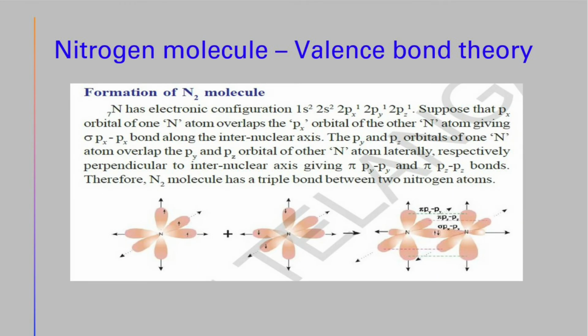Nitrogen molecule by valence bond theory. Nitrogen has electron configuration 1s2, 2s2, 2px1, 2py1, 2pz1. Suppose the px orbital of one nitrogen atom overlaps the px orbital of another nitrogen atom along the internuclear axis, giving one sigma bond, and the py and pz orbitals of one nitrogen atom overlap the py and pz orbitals of another nitrogen atom laterally, perpendicular to the internuclear axis, giving pi bonds. Therefore, the N2 molecule has a triple bond between two nitrogen atoms.